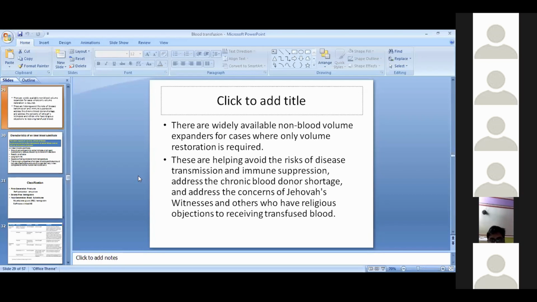But for all purposes, it cannot be the ultimate thing to replace blood and blood products. These can be used for temporary measures or when in urgent need.